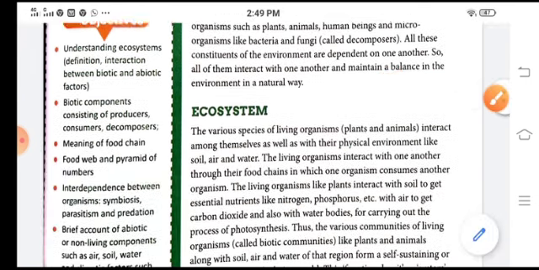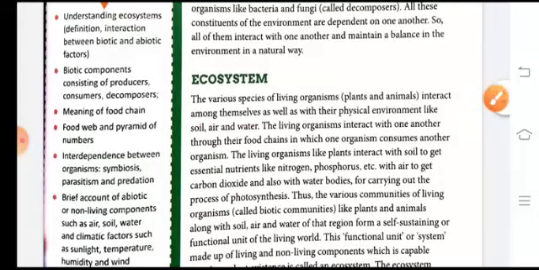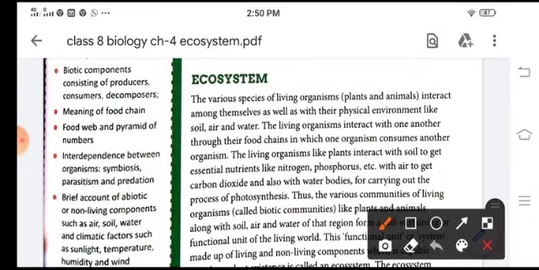So come to ecosystem, children. Now the various species interact among themselves and the physical environment like the soil, water and air. These organisms interact with each other through food chain in which one organism consumes another organism.